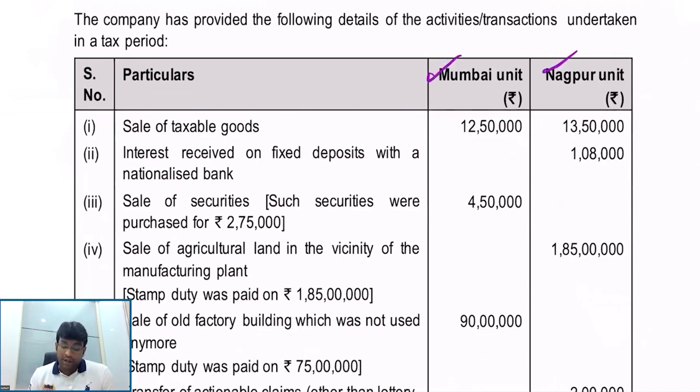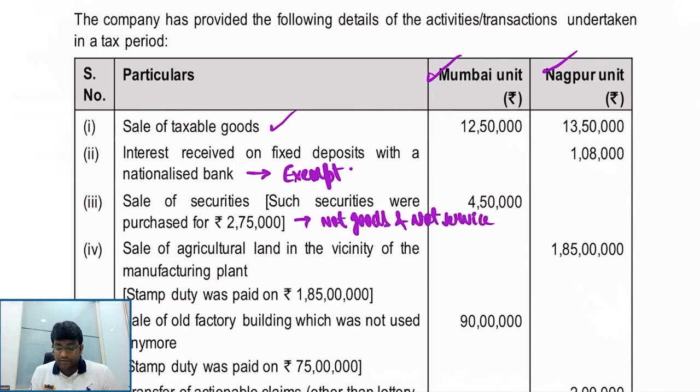Mumbai unit, Nagpur unit: sale of taxable goods. Interest received on fixed deposit with a nationalized bank. This is straight away exempt. Service by way of extending loans or deposits where the consideration is interest or discount, that is exempt. Yes, we know that concept. Then, sale of securities. Sale of securities is not goods, and of course it is not service, because in the definition of goods, securities are not covered, and in the definition of services also securities are not covered.